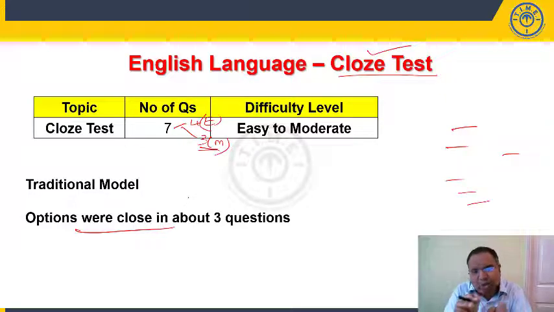It is very difficult to choose one from those 2. So that made those 3 questions a little moderate, but otherwise the remaining 4 questions were found to be on expected lines and easy.